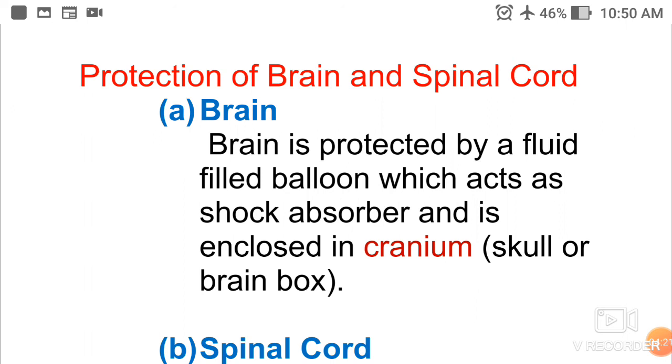There is a fluid-filled balloon-like structure and it acts as a shock absorber, and that part is enclosed in a bony structure, and that bony part is called cranium or skull, or we can call it brain box. That is, brain is protected by one fluid-filled balloon part and one bony part, that is cranium. Cranium is also called skull or brain box.